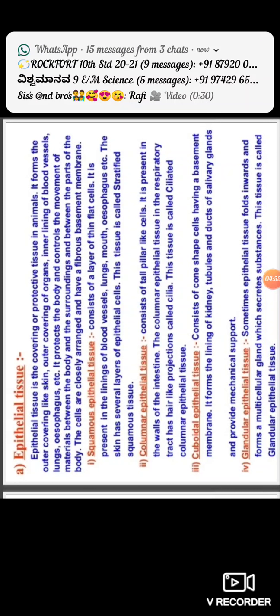It is present in the lining of blood vessels, lungs, mouth, esophagus, etc. The skin has several layers of epithelial tissue, so this tissue is called stratified squamous tissue.